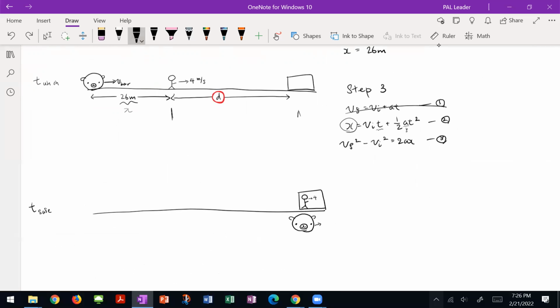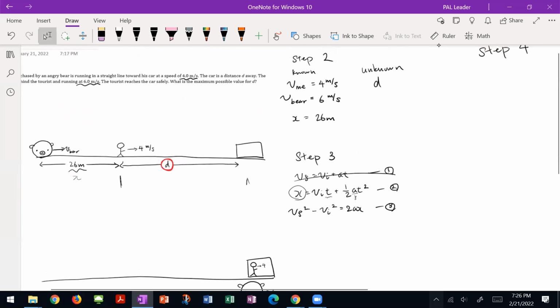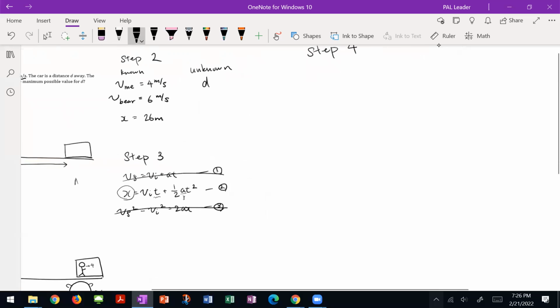Okay, no. We were going at 4. We reached the car, V final at 4. V initial, we were 4 to AX. We want to find X, but this just becomes 0. So X equals 0? No, that doesn't make sense. That's not even correct. So based on that, I'm going to use equation number 2, but it's not going to be straightforward like always, and that's the difficult part of this problem.